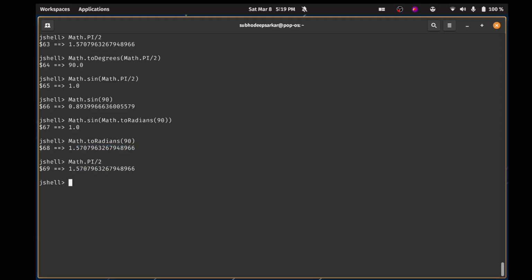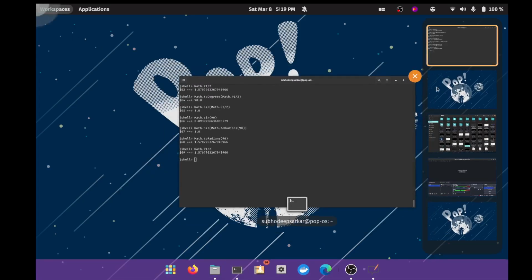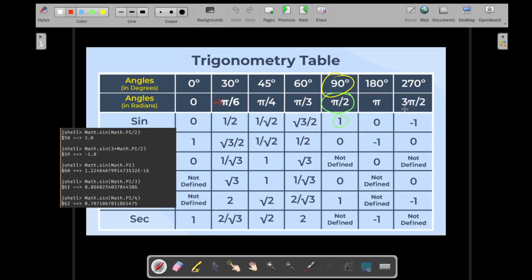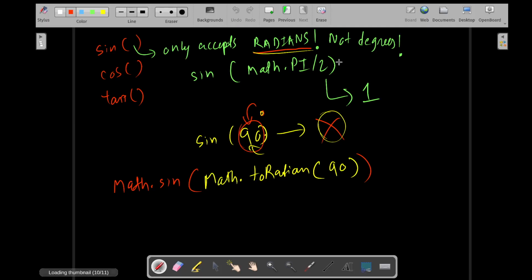And if you go by the trigonometry table as well, pi by 2 is in radians, and the same thing is in degree. So this is like to and fro conversion, right? If I want to go from pi by 2 to 90, I'm going to use to degrees. If I am going from 90 to pi by 2, I'm going to use to radians.